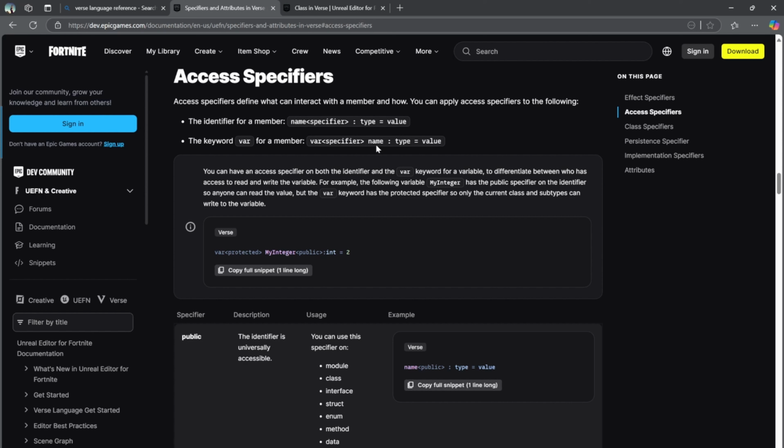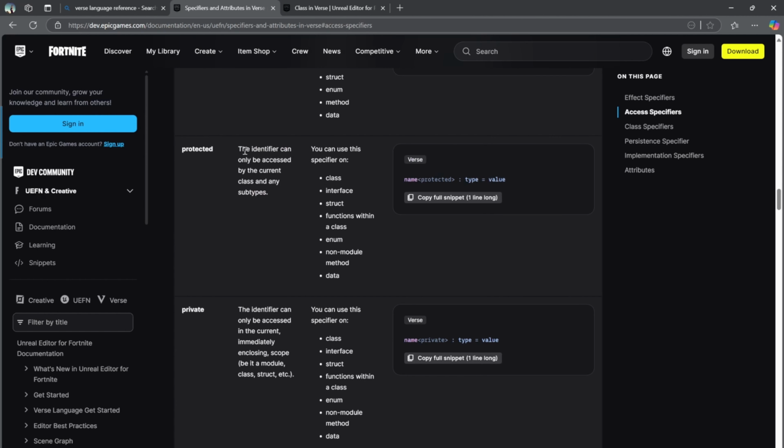So you can do that too. So you have public. This is universally accessible, meaning if you were to put your code in GitHub and then allow people to clone your Git repository, and they put that into their project, if you set everything up as public, they can access it with their code as well.